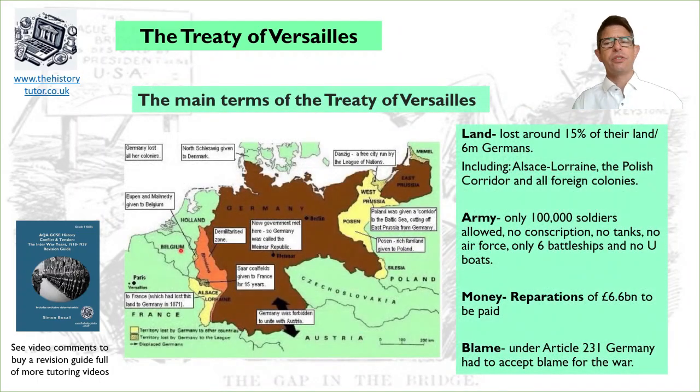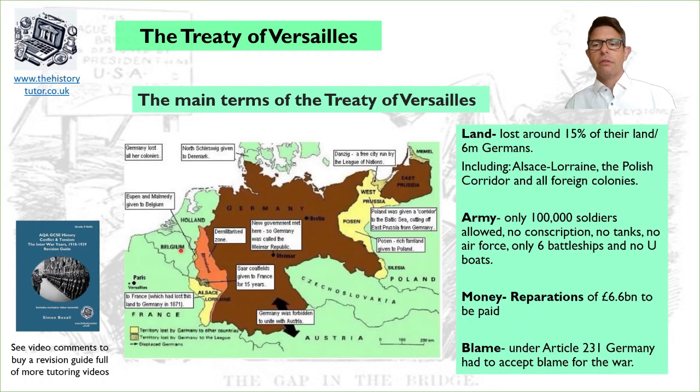So what were the main terms of the treaty in the end that they agreed upon? So often many teachers talk about the idea of doing LAMB. It's not really an ideal set of words. I'll give you some of the alternative words as well as we talk through it, but it does give you a sort of useful reminder of the 4 key areas to consider.